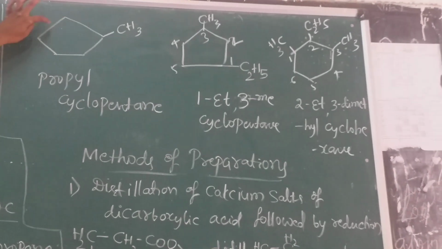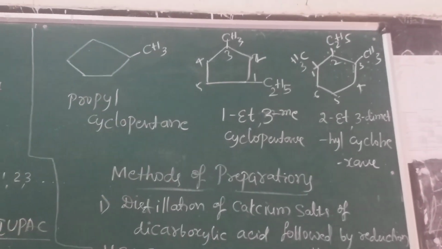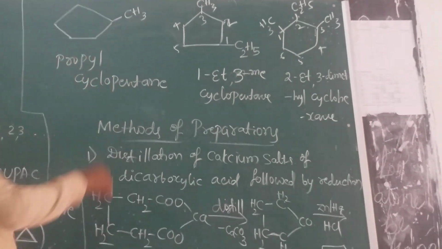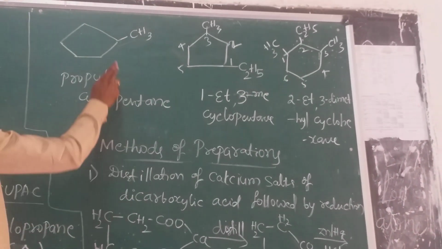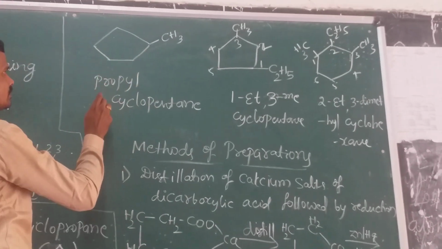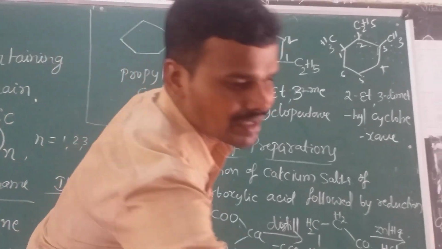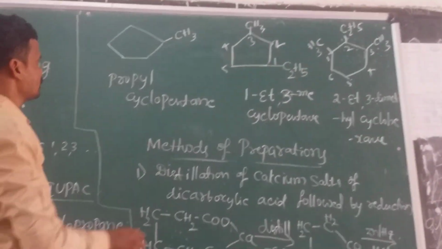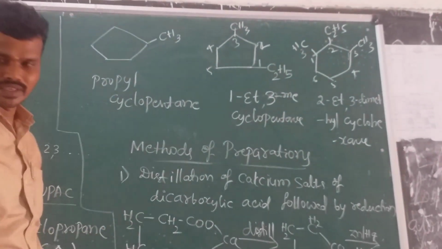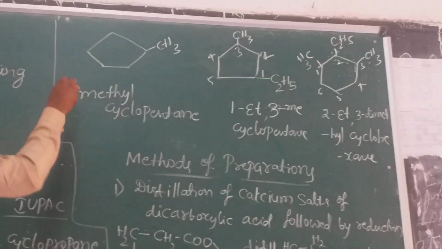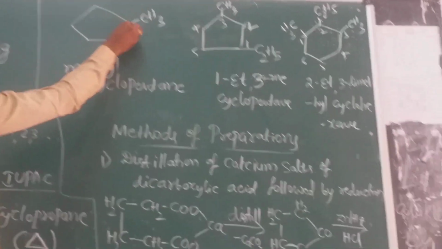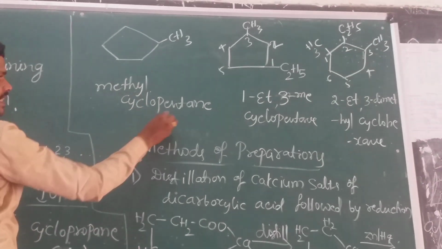Okay, next coming to the IUPAC names of the branched cycloalkanes. See here, 1, 2, 3, 4, 5, and it is called cyclopentane. To this cyclopentane, one methyl group is attached. The methyl group is present at any one of the carbon atoms of the 5, and the name is methylcyclopentane.